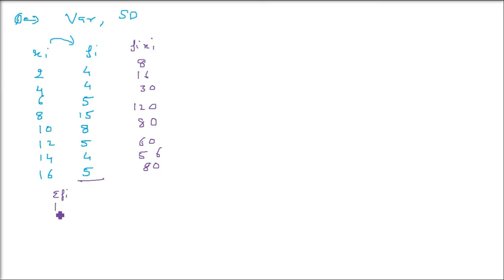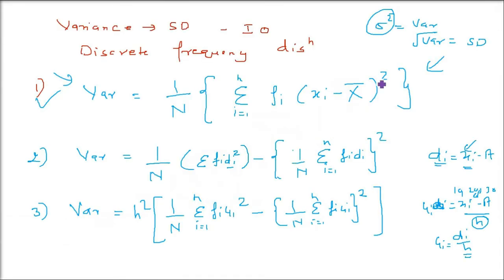Now let us take sigma Fi. What is sigma Fi? That is capital N. When you add the sigma Fi, it will be 50. And sigma Fi Xi, now add all the numbers of the third column. When you add all of these, it will be 450. So first we are interested in X bar, the mean.